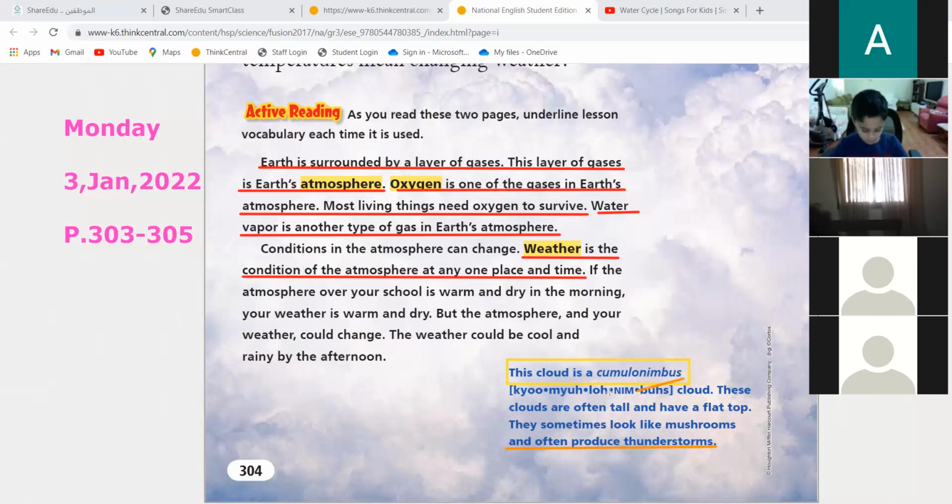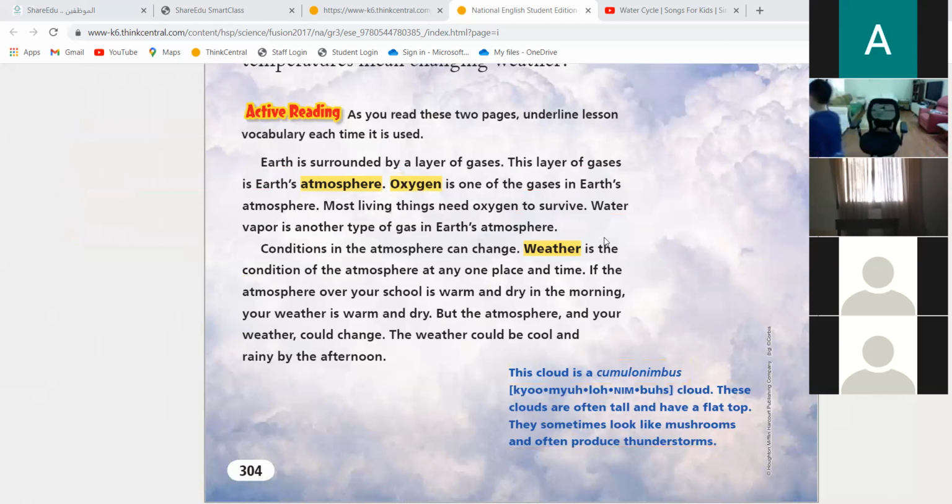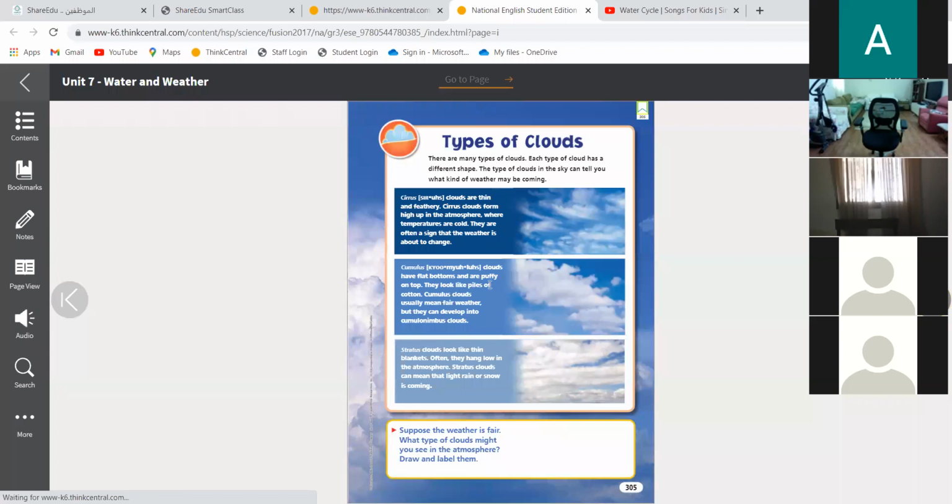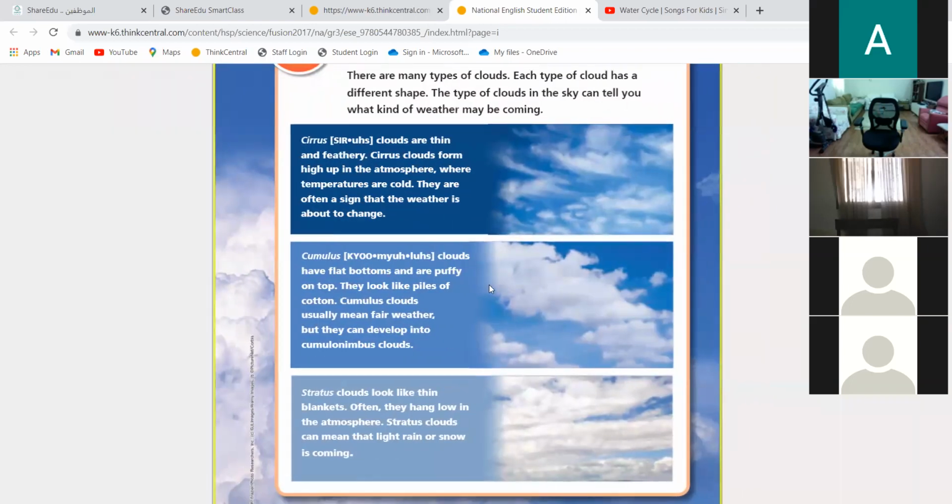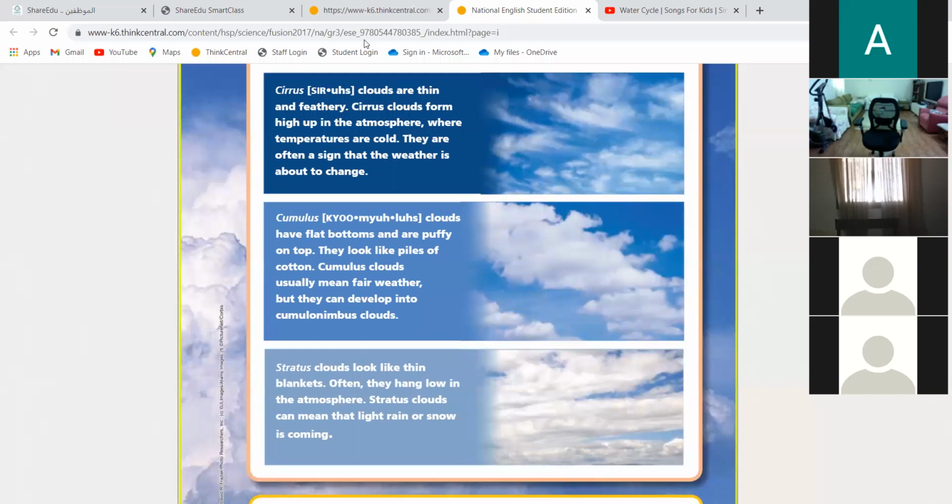So the cumulonimbus cloud means what? There is a thunderstorm. How does it look? It's very big and huge. Yes. Very, very large. Okay, boys. Now let's go to the next page and see what the other kinds of clouds are. Take a look at these kinds, boys. There is a cloud called cirrus. Cirrus is thin and feathery, as you can see.